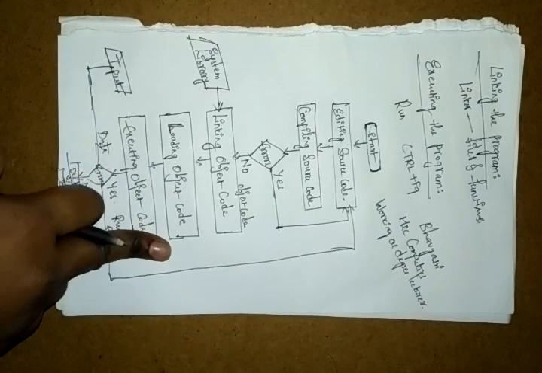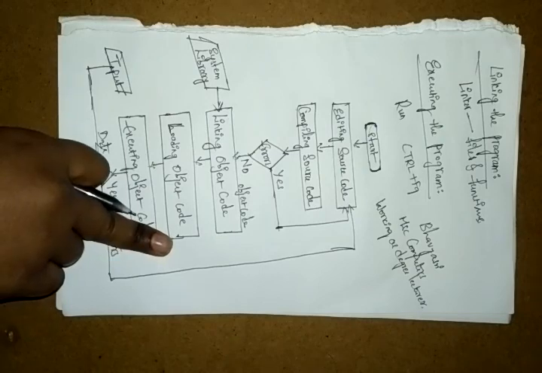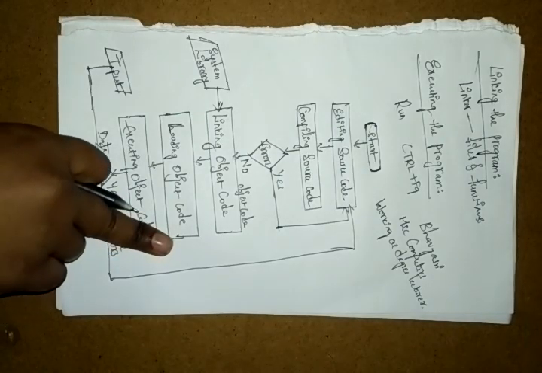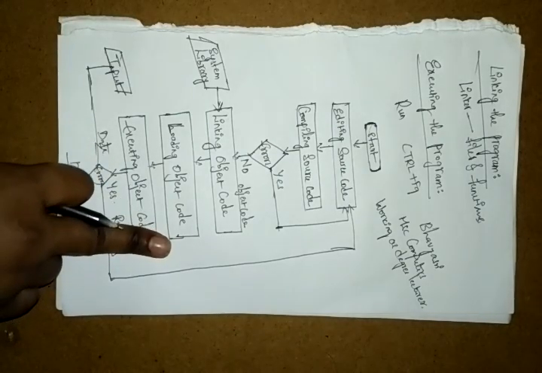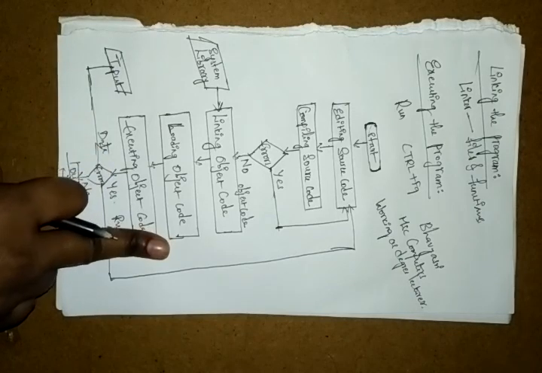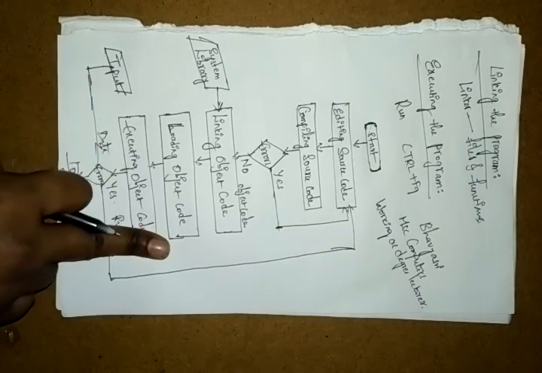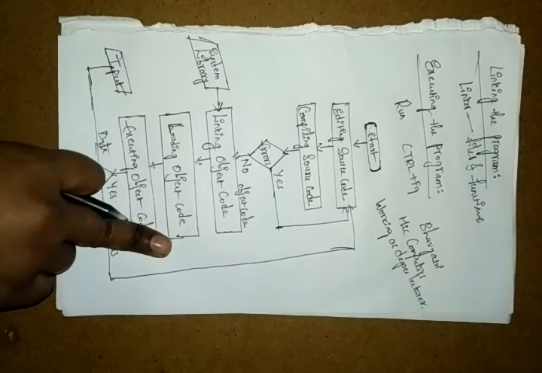If any errors are there, solve them. If not, it goes directly to the run position, so you can run using the run option, or Control plus F9. If it shows no errors, it will directly show your output.